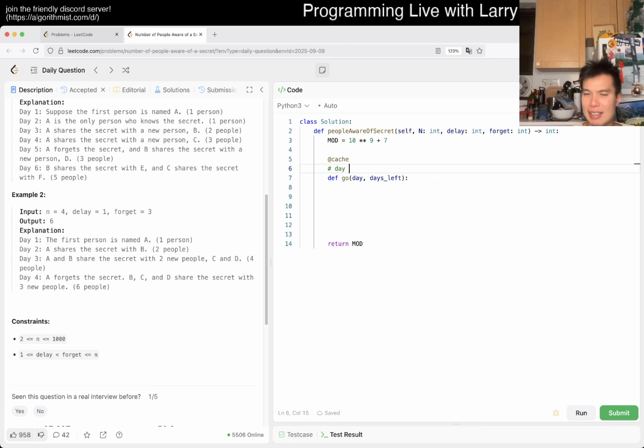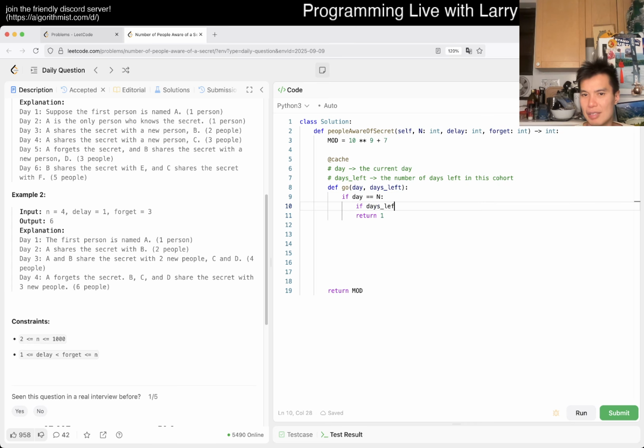Day is the current day, and days left is the number of days left in this cohort, right? I don't know if this is going to be right, honestly, but if n is equal to 1, then we return 1, and days left is equal to 0, I guess. Maybe something like that.